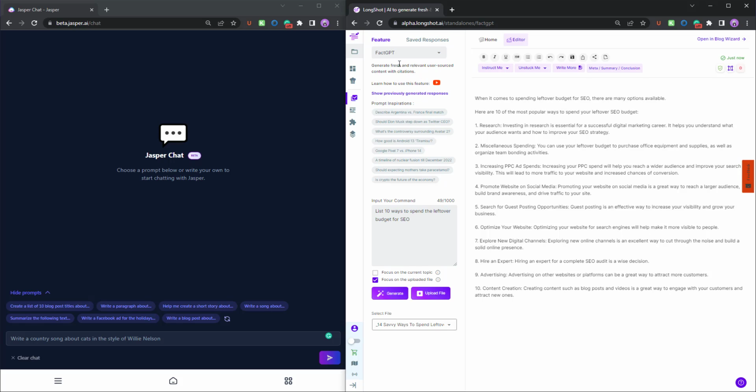You can generate fresh, relevant user source content with citations, as you have seen in the use cases that have been shared. And that is pretty much all.